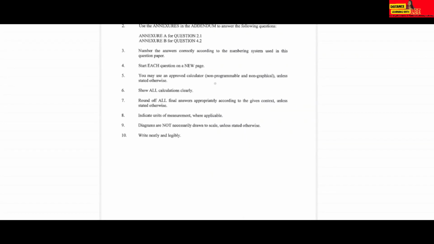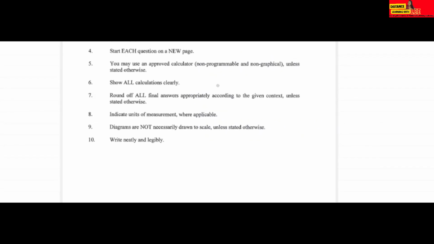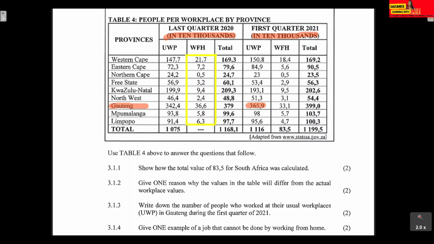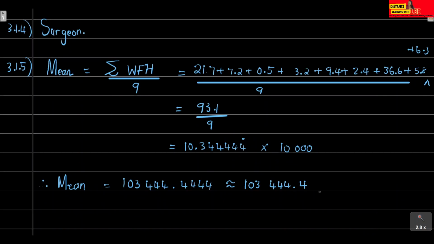If it hasn't been specified, basically use the rounding off method that they've used here, and they've rounded all their values to 1 decimal place. So you can also just leave your answer to 1 decimal place.